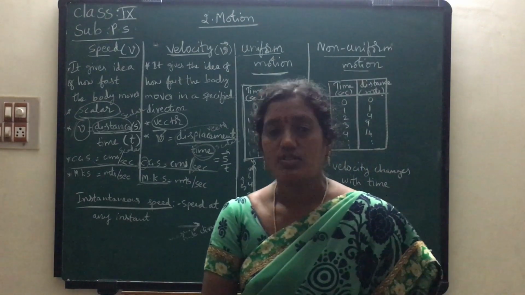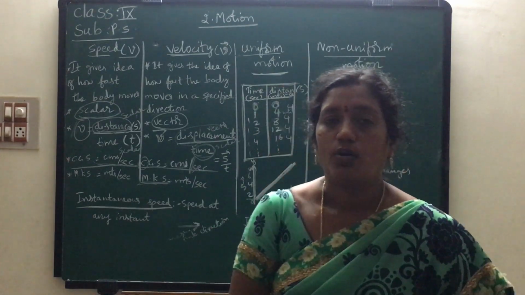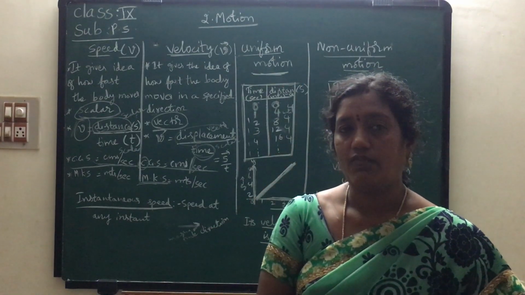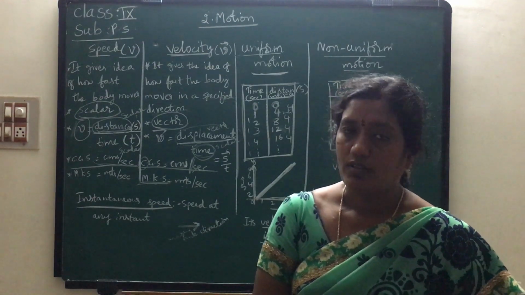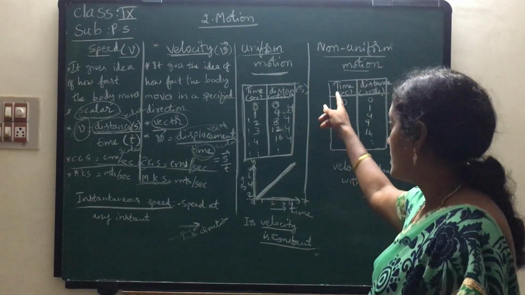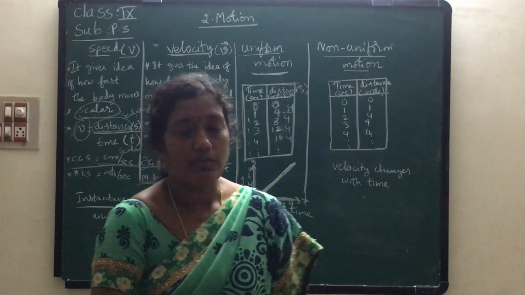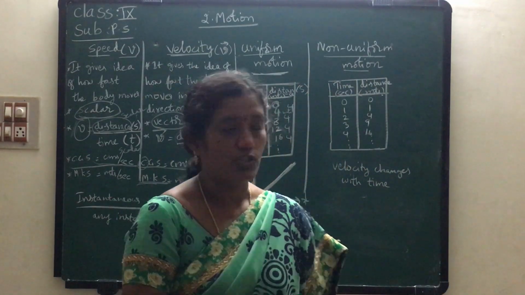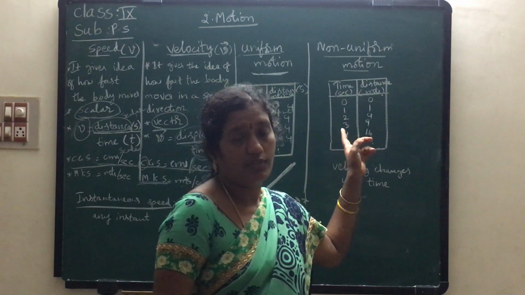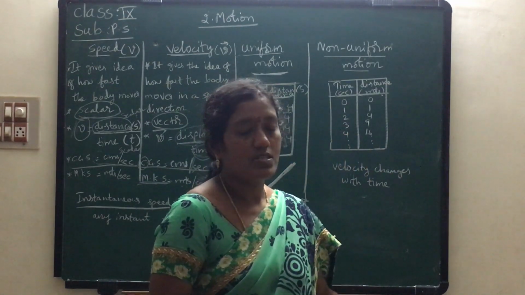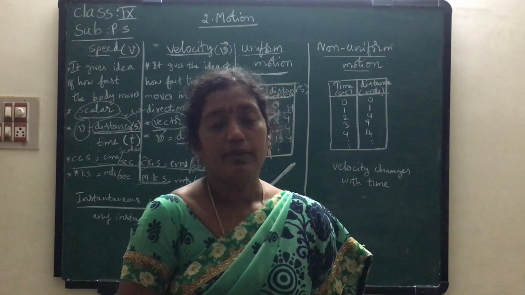So observe another vehicle. Okay children, we have to consider a vehicle which is traveling, and here also we consider time and distance. Time is in our hands at our wish. Here also I am taking for every 1 second how much distance has been travelled by that car.